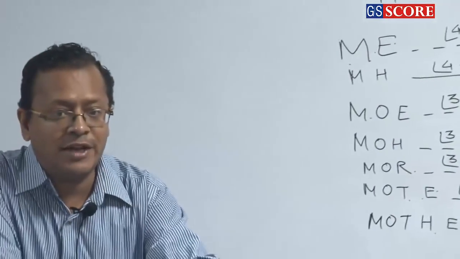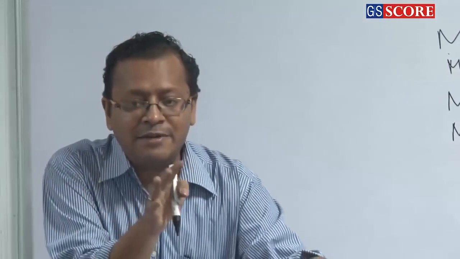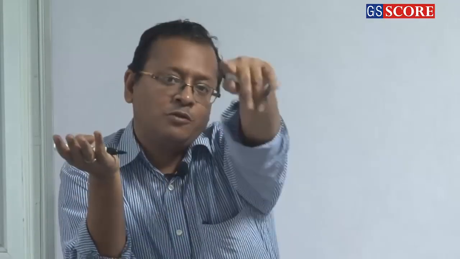So whenever you arrange the words in a dictionary, it is the same as saying there are 6 students coming over here with the names M O H E T R, and you have to say to a person looking from backwards, he can see MOTHER. Which is that sequence? So the question can be something like this: what is the rank of the word MOTHER in the dictionary? It can also ask you, what is the 289th word?